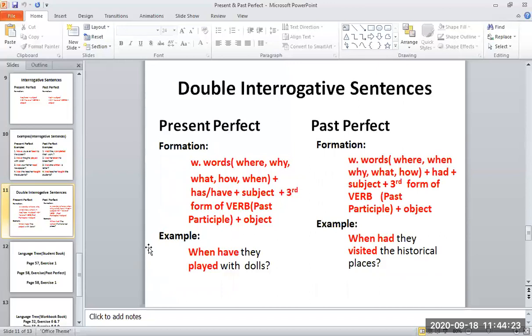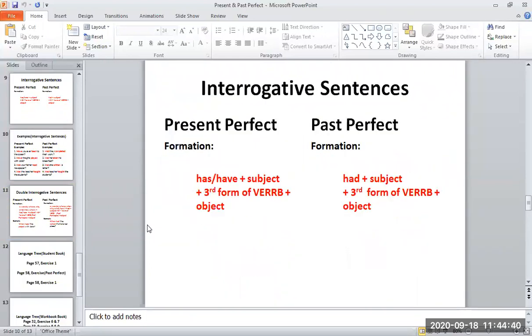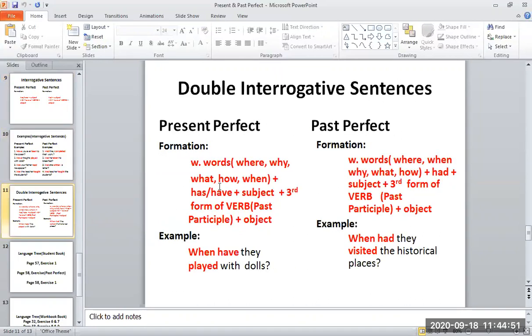Now we are going to do double interrogative sentences. As I have told you, in double interrogative sentences, W words are used before the helping verb. In interrogative sentences, the helping verb is used in the beginning, but in the formation of double interrogative sentences, before the helping verb, we use W words. Where, why, what, how, when. Clear? Then after W words, we use the helping verb, then there is the subject, then we use the third form of verb, and then there is an object. Right?